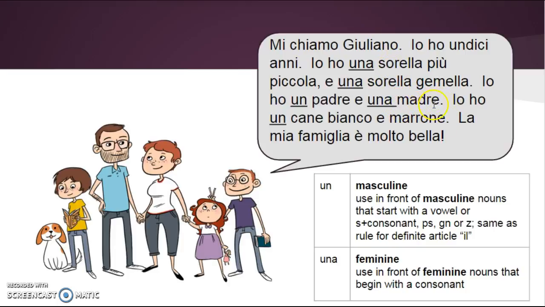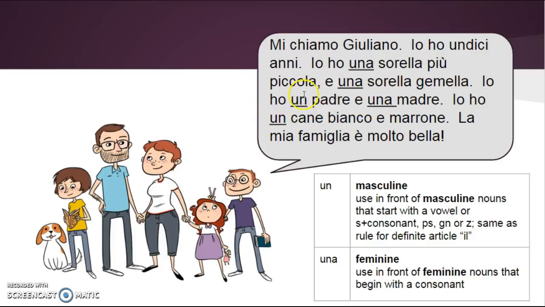Now that makes perfect sense because sorella and madre are both words that are talking about people, and they happen to be women, sister and mother. So of course those are going to be feminine nouns. But as you know from your vocabulary, every noun in Italian has a gender, even if it's not a word that's related to a person. So from your unit, some feminine nouns that you've learned include la sedia, la cattedra, la lavagna, and if you wanted to say a board or a teacher's desk, you could say una lavagna or una cattedra.